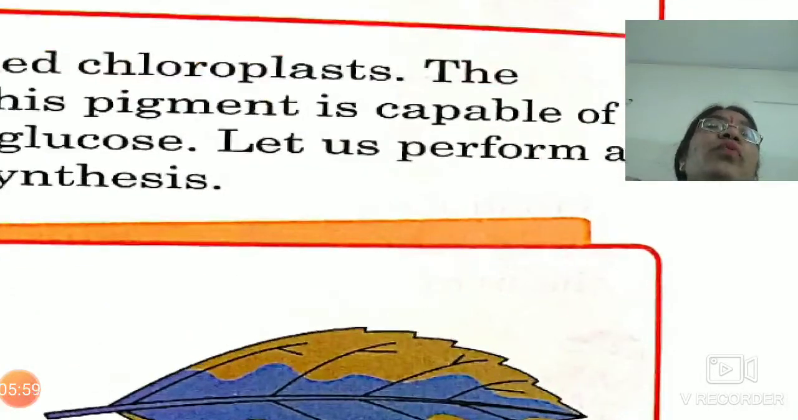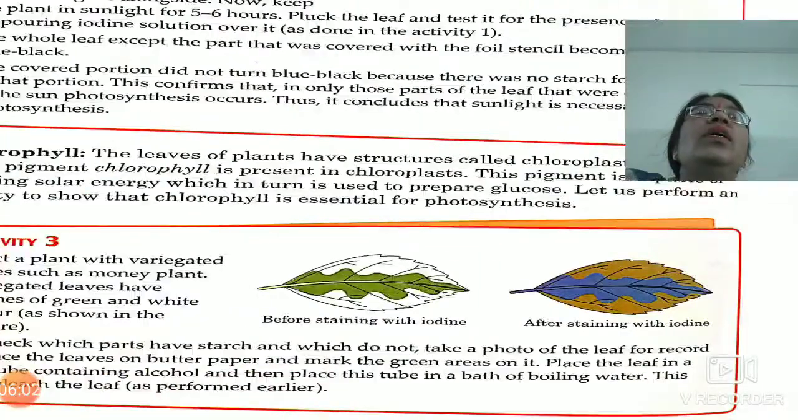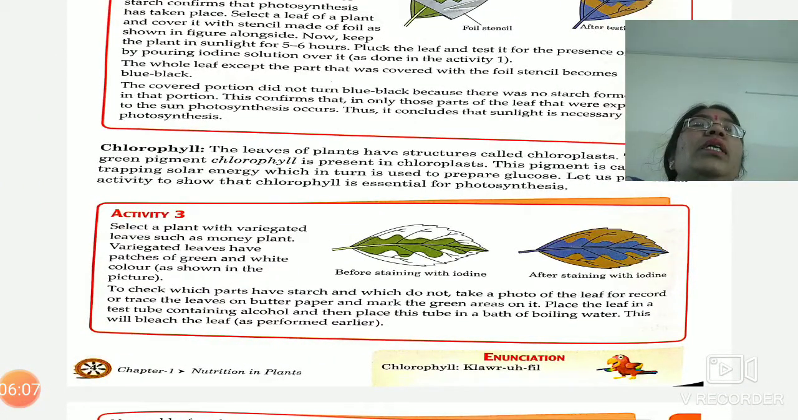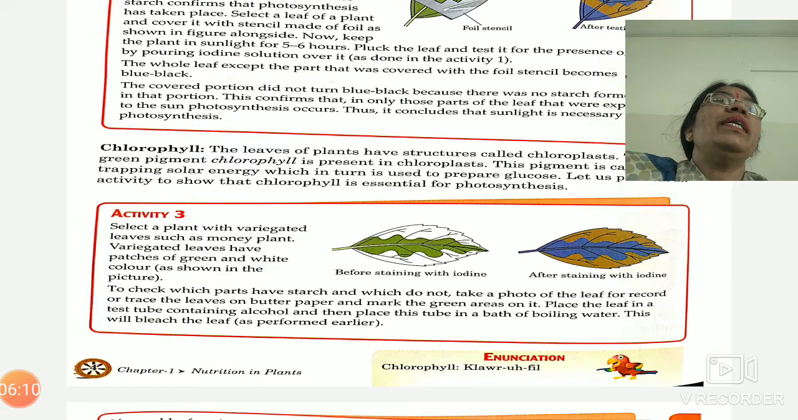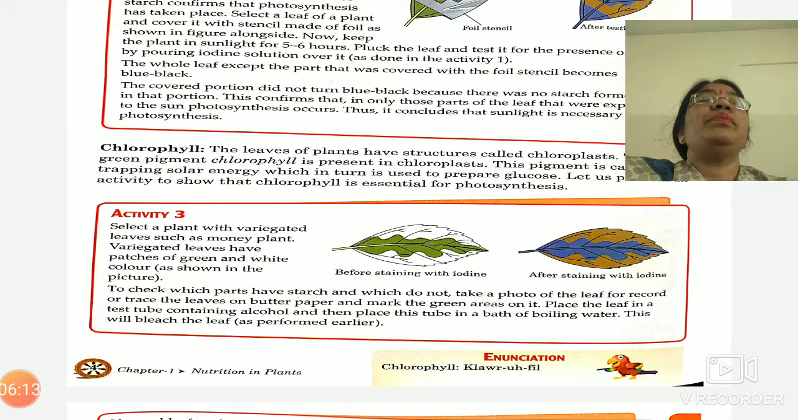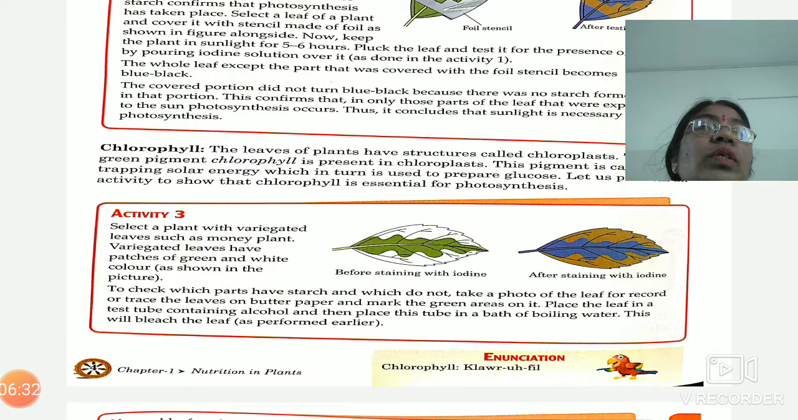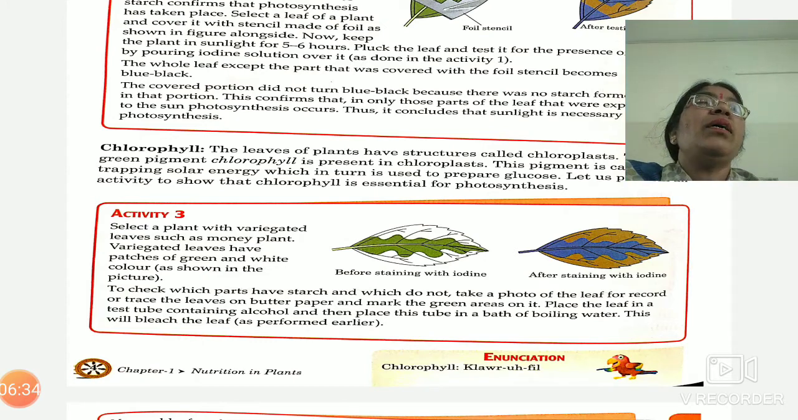Now, chlorophyll. Chlorophyll is the pigment which provides green color to the leaves. This not only provides green color but also captures the sunlight for the process of photosynthesis. Now, whether chlorophyll is really necessary for photosynthesis or not, again we have to do an activity, and for this we will take a variegated leaf. Variegated leaf means such a leaf which is not fully green in color. Some part of the leaf is non-green.